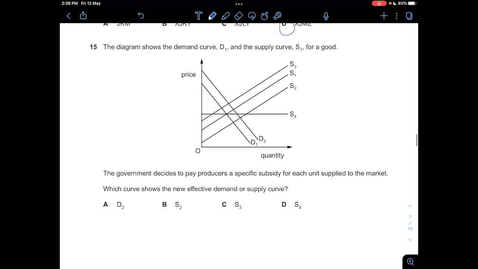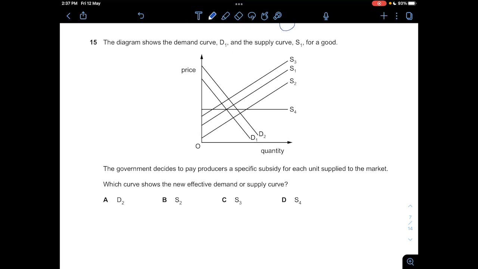All right. And then for question 15, the diagram shows the demand curve D1 and supply curve S1 for a good. The government decides to pay producers a specific subsidy for each unit supplied, so the supply curve shifts to the right. And which curve shows the new effective demand or supply curve? That would be S2. Okay, so 15B.